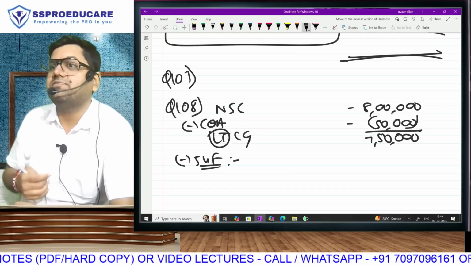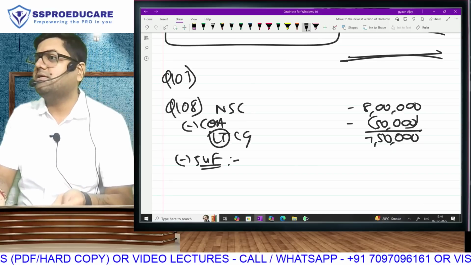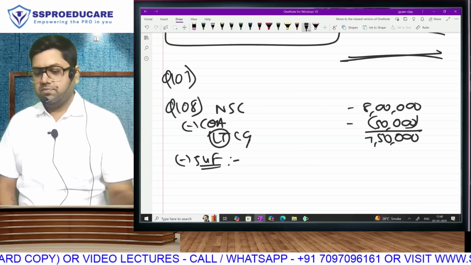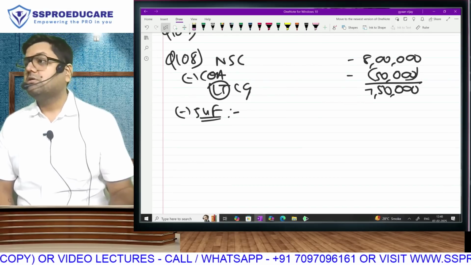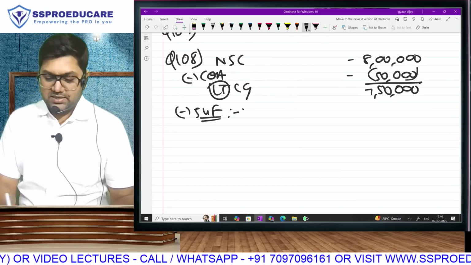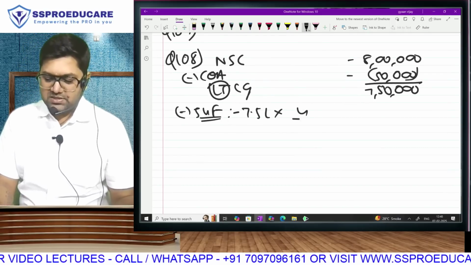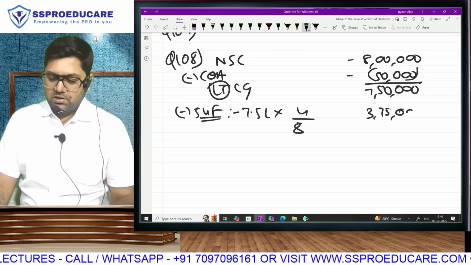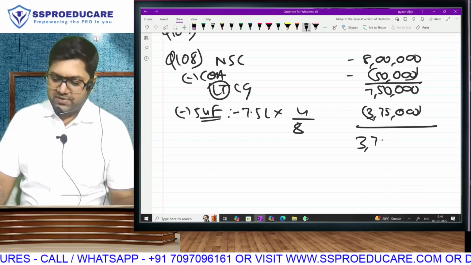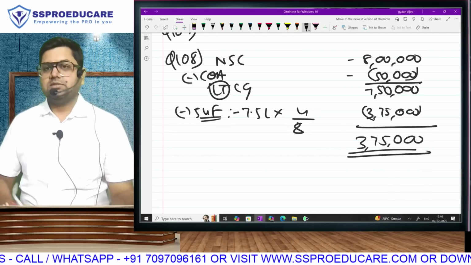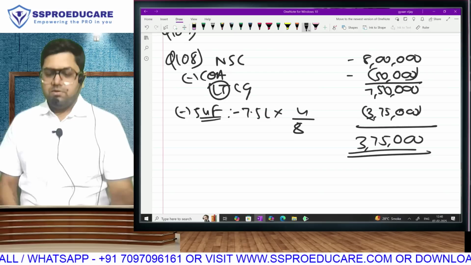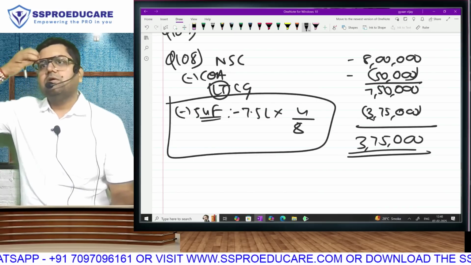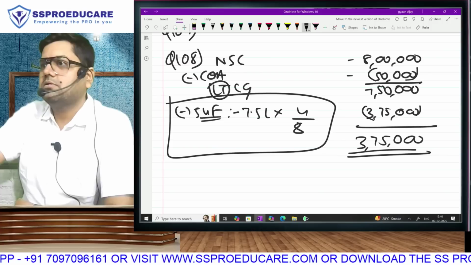No, because in this section, what did you learn in the last question then? What do you do in this section 54F? Proportionate. Proportion of what? Investment upon net sale consideration. That means, can I say I have invested only half of my NSC? Therefore, I will get exemption only of half, and the balance of 375 is going to be taxable. Do you understand? First of all, you have to be clear. 54F gives you proportionate exemption on NSC, not the investment that will be directly supported.